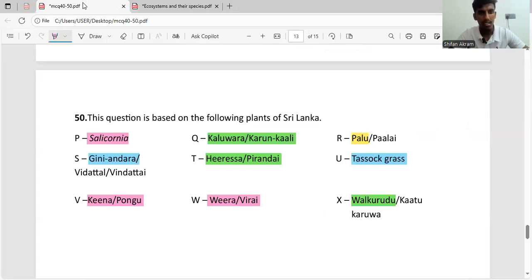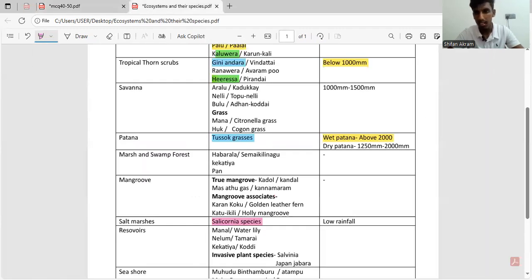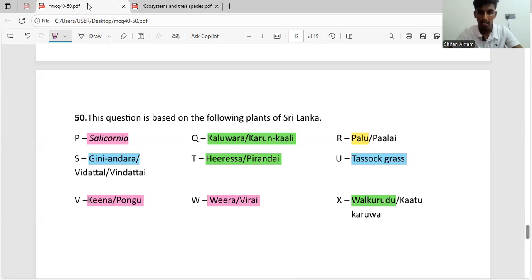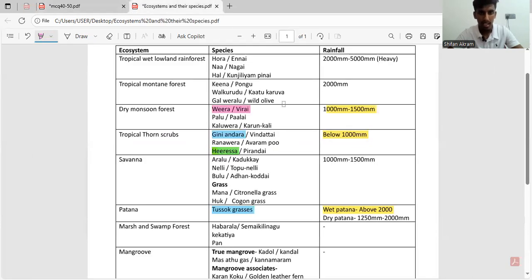Then we have Veera, and Veera is present in again dry monsoon forest, right? So I'll highlight it. Present in dry monsoon forest. Then finally we have what? And Keena. Keena is present in tropical montane forest.